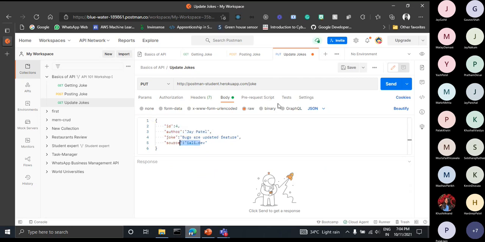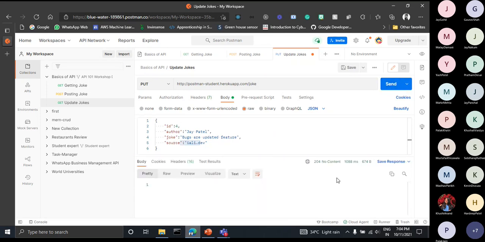Let's send the request and see what we are getting in output. So here we can see we aren't getting anything in output. The server side doesn't even seem to be configured for that. So now you may be confused that I am not getting any response. Did my joke get updated or not?